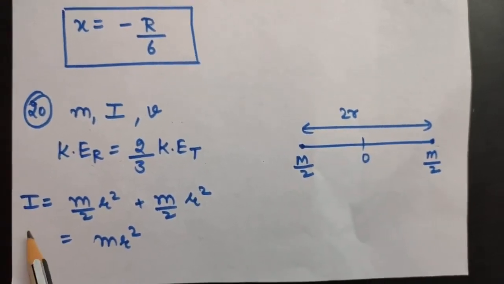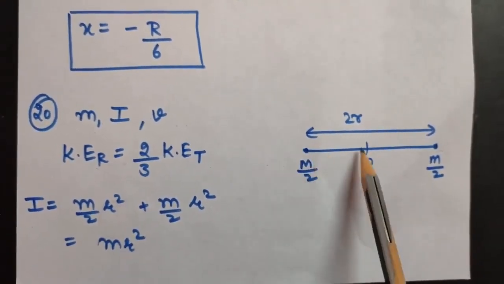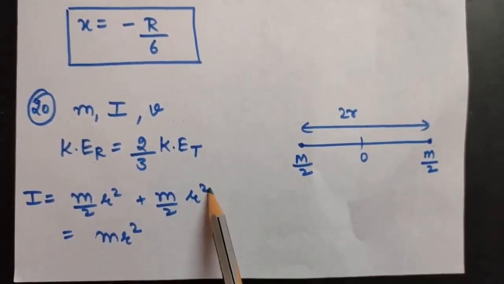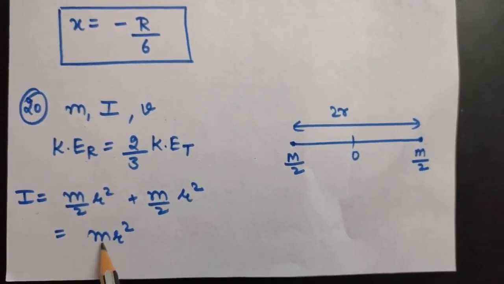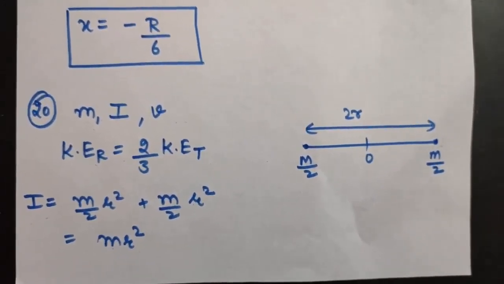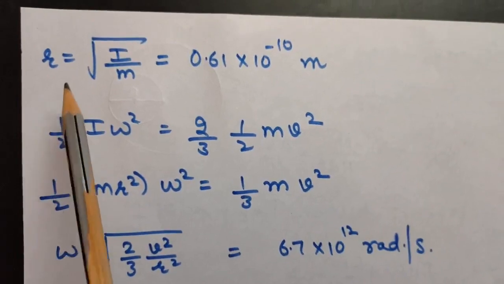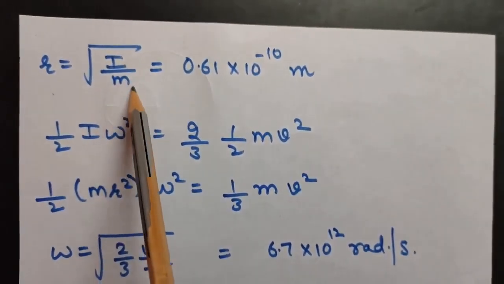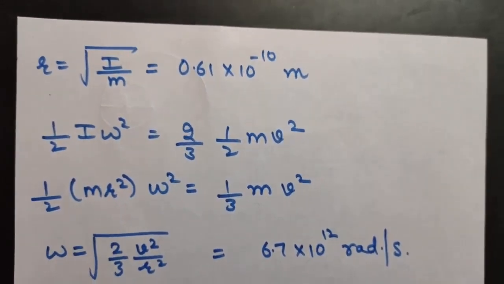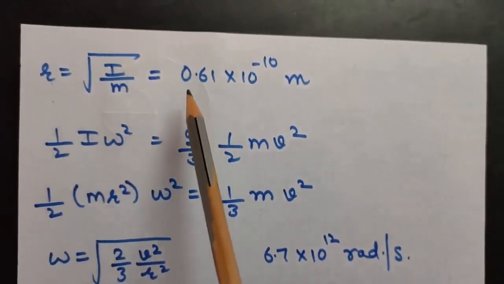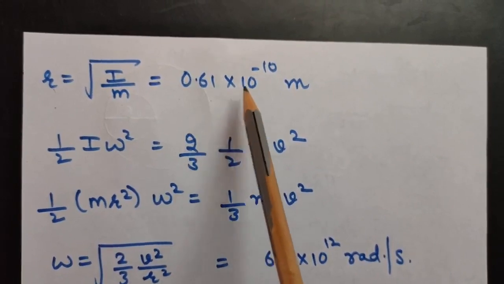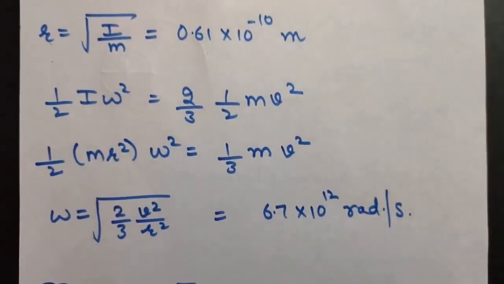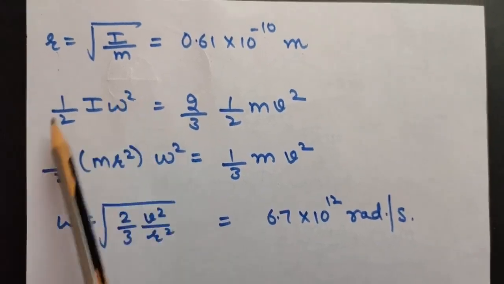So I is equal to m/2 into r square, plus again m/2 into r square. So the moment of inertia will come to be mr square. Now from here you can easily calculate the radius, which will be the square root of I by m. I and m are both given in the question. So put in the values, and you will get the radius as 0.61 into 10 to the power minus 10 meters.